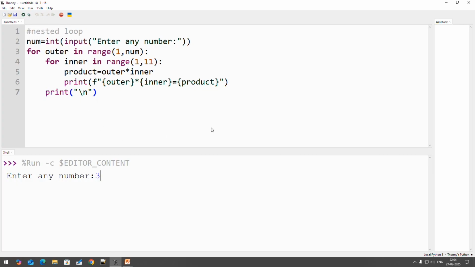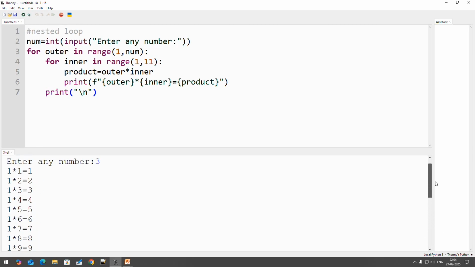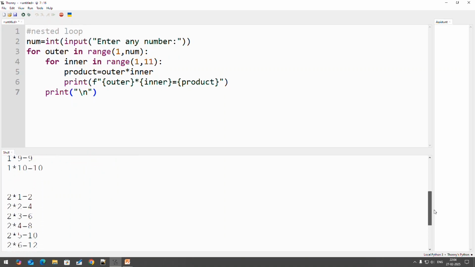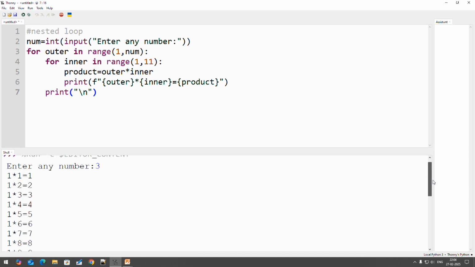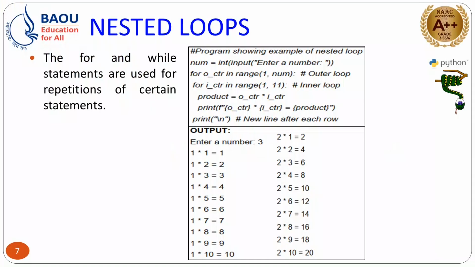As we have discussed, suppose you are entering 3, then you can observe here that two multiplication tables are printed. The first is 1 and another is 2. So for the outer loop, the number value starts with 1 and goes up to 2 and terminates the loop. And for the inner loop, the value starts from 1 and goes till 10. So this way you can use this nested loop concept in Python programming.